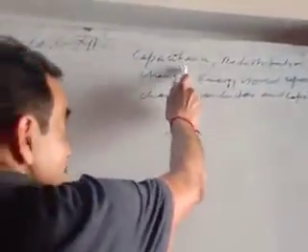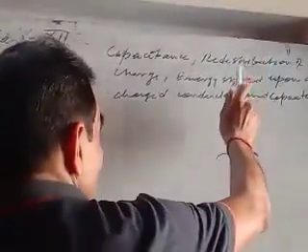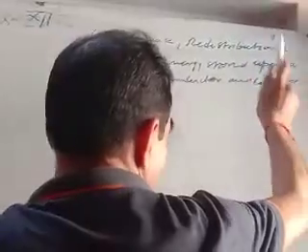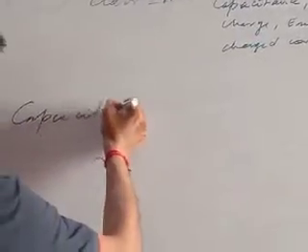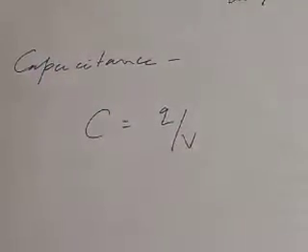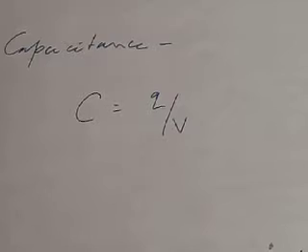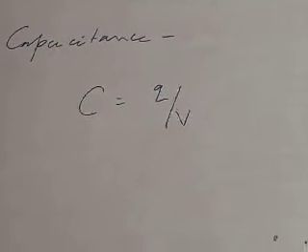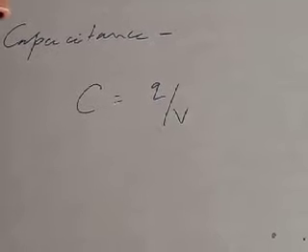Students, in this video lecture, I will explain capacitance, redistribution of charge, and energy stored upon a charged conductor. See, what is capacitance? When external charge is given to a conductor, then the potential of its surface rises, and we define the capacitance of a conductor as the ratio of charge given to the potential developed. The capacitance of a conductor measures its ability to hold external charge over it.